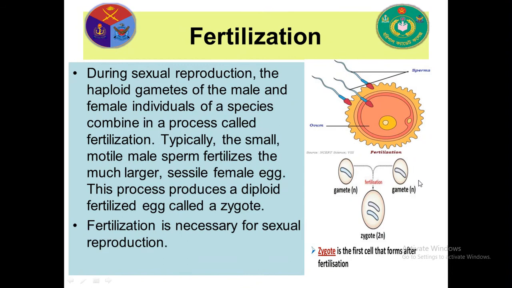Typically, the small motile male sperm fertilizes the much larger sessile female egg. So here the male gamete, I mean the sperm, is motile. They can swim, they can move from one place to another. But the ovum is sessile. They cannot move. This process produces a diploid fertilized egg called a zygote. So this number of chromosomes is called diploid, I mean 2n. Fertilization is necessary for sexual reproduction. So in sexual reproduction, it is a must.